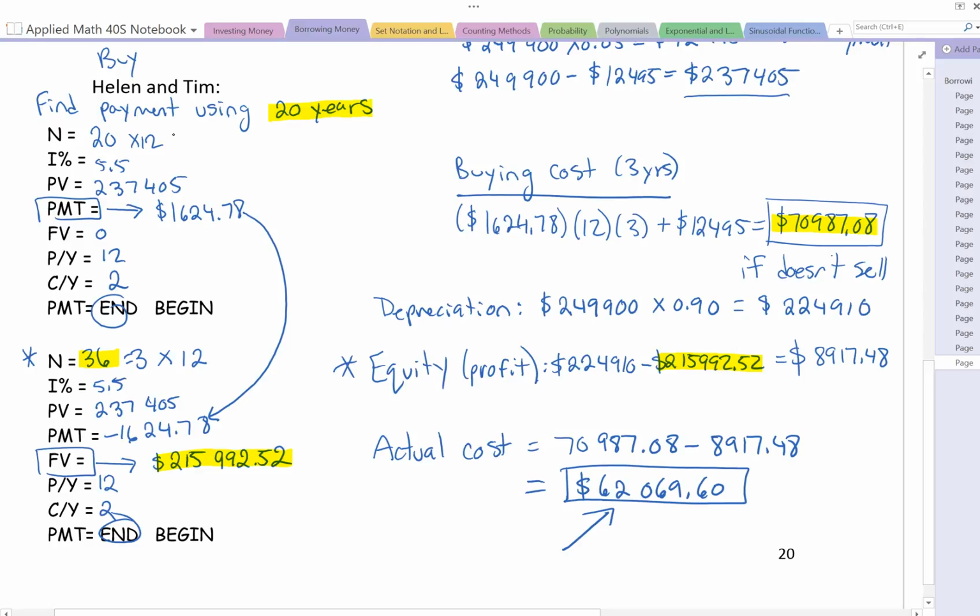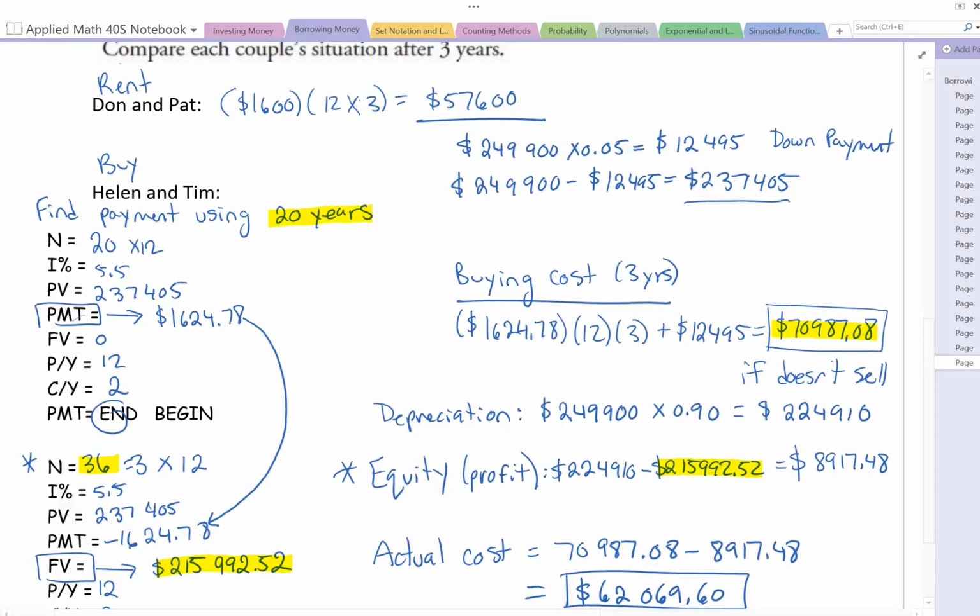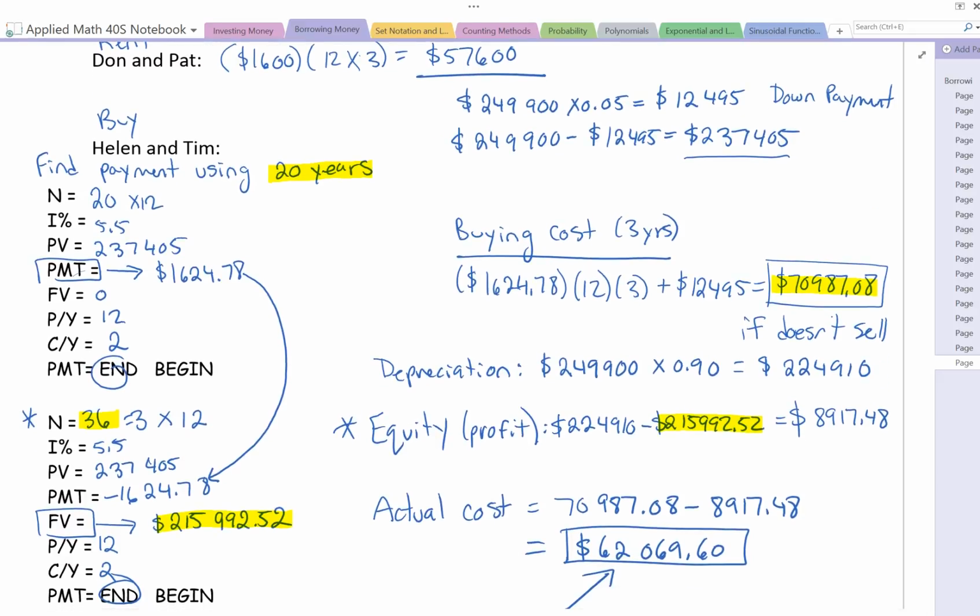Okay, so there's a lot more going on here than we did before, and that isn't completely obvious. If you're going to buy and then sell versus not selling, you're going to have to separate your TVM solvers so you can deal with those separately. Okay, so make sure you go and have a look at this again and review what I did to figure out example 5, and we'll probably go through this one again in class.